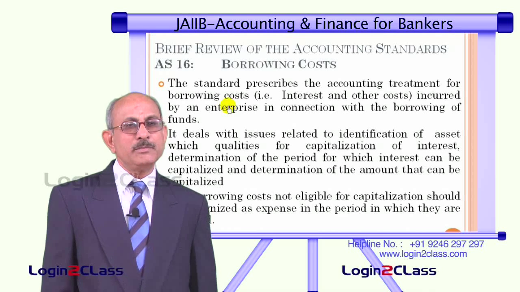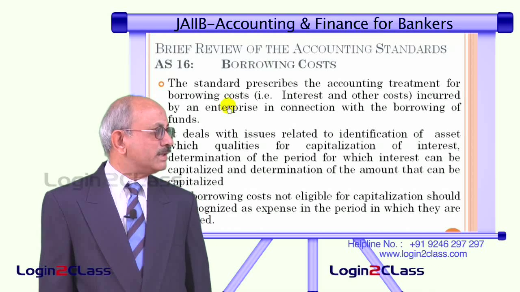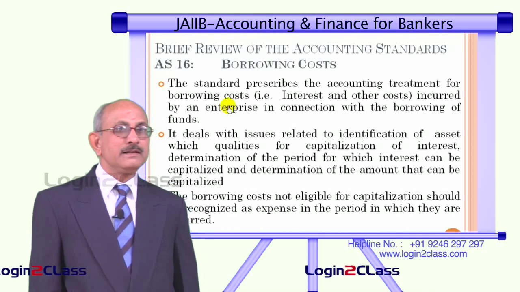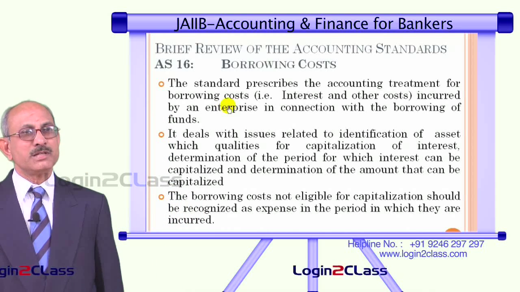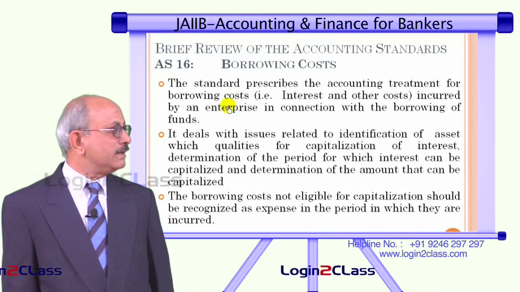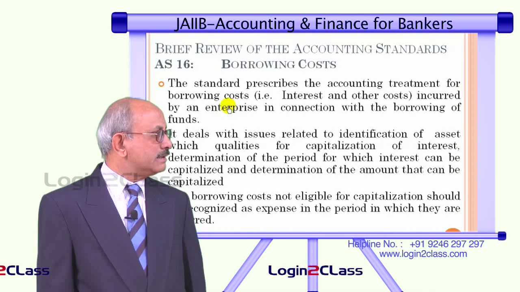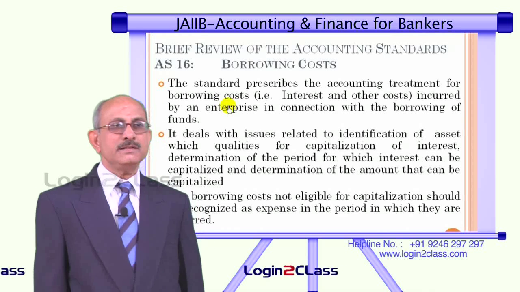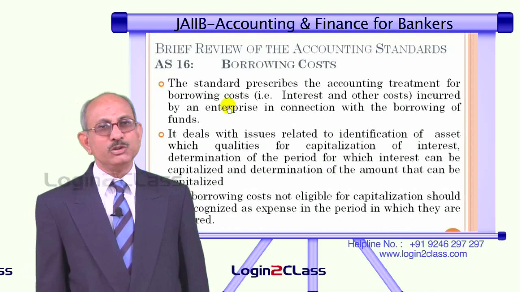So what basically it means is, let us take an example. Let us say a company has borrowed money for purchase of machinery, and the machinery may take at least, let us say, 6 months for being bought and installed in the factory and made ready for use.